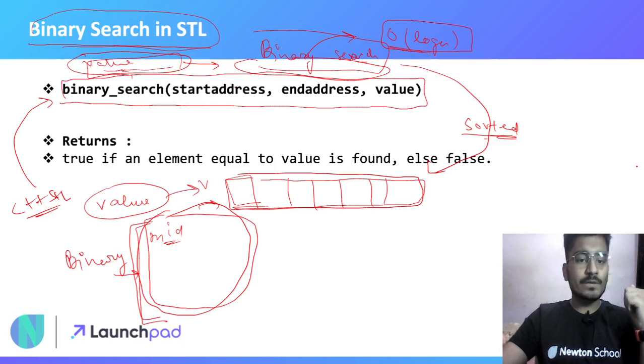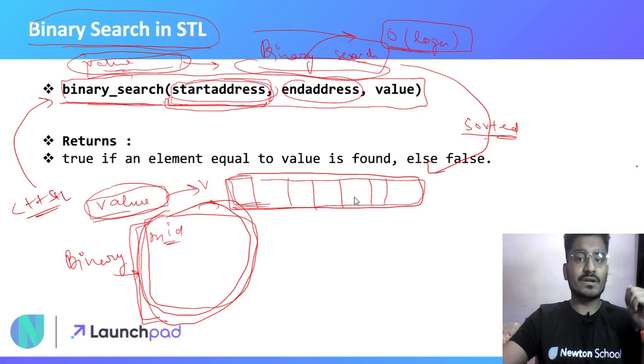Instead of the whole implementation of binary search for checking only whether this value is present in this container or not, you can use this function directly. You can write binary_search in small letters, then you write the starting index of your container. That will be the start address, and then the end address.